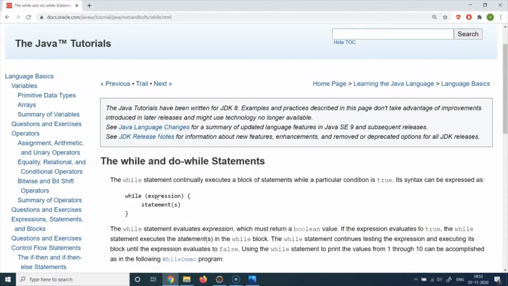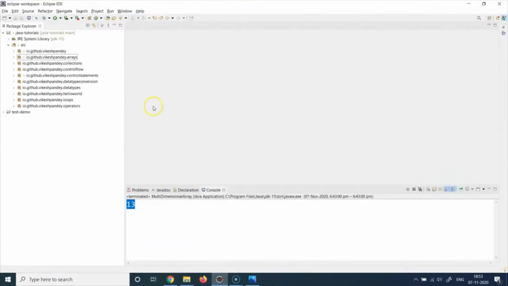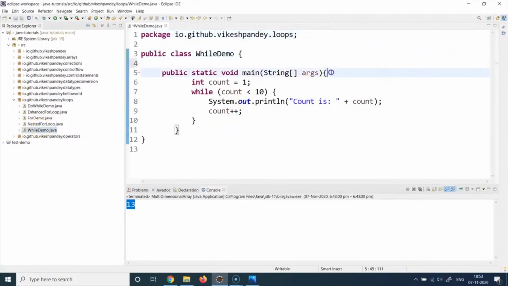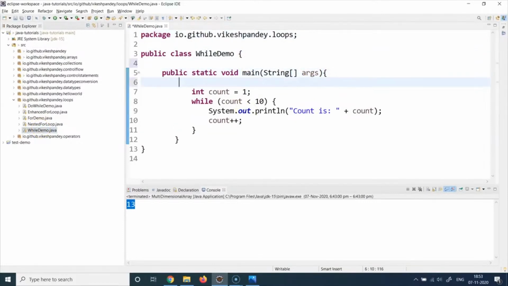If it still doesn't make sense to you, don't worry, we will have a demo to help you understand how to use the while loops. Maybe it's a good idea to switch to the IDE and look at an example. I have already created a while demo for it. Here it is. It looks very small and simple, but it will get to the point where we can understand how and why we will be using while loops.